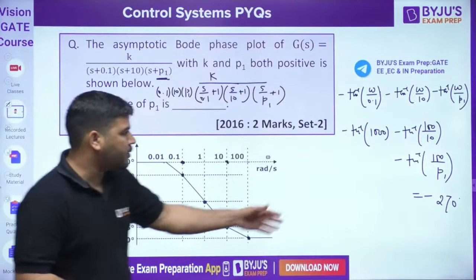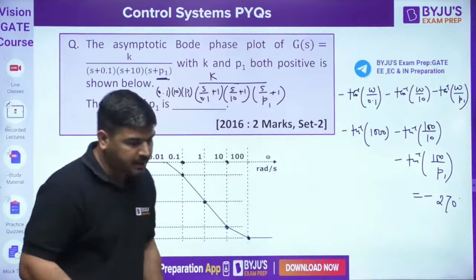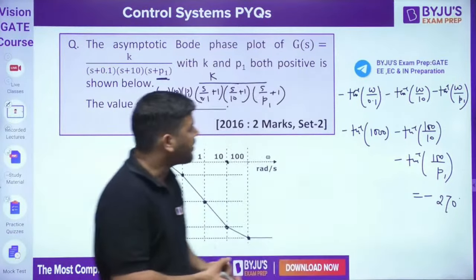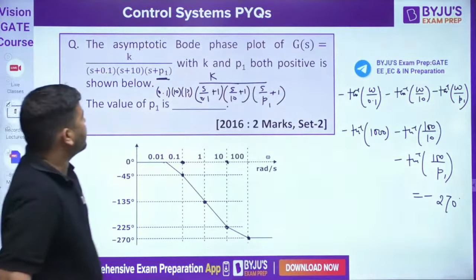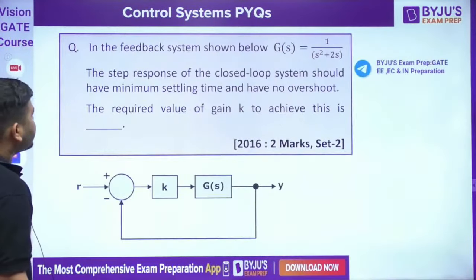So from the phase plot, you can do it like this. I hope you will get the correct answer. Now the calculation is your part. You have to solve it, because I don't have the calculator. So please solve this question. It's easy peasy. Let's come to the next question, guys.